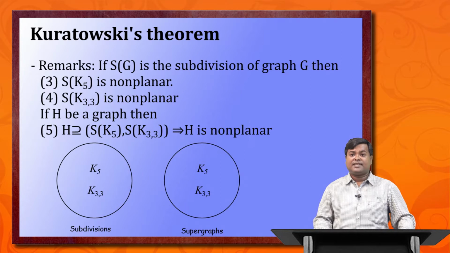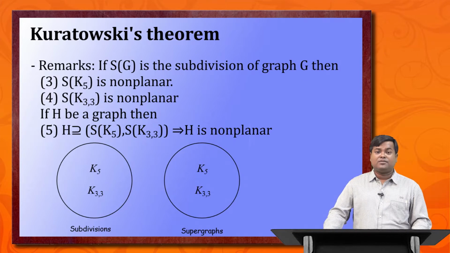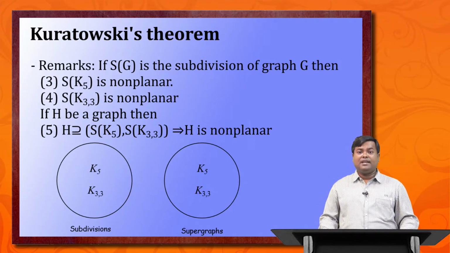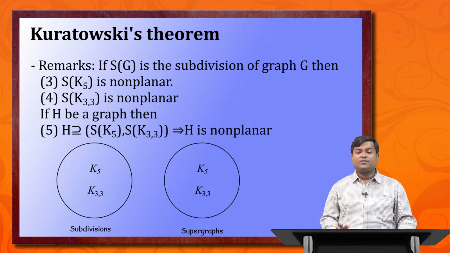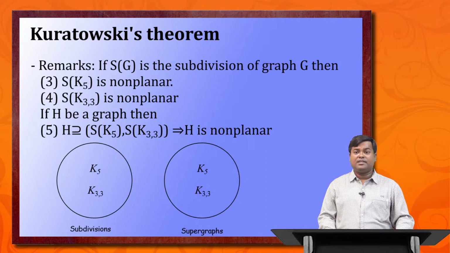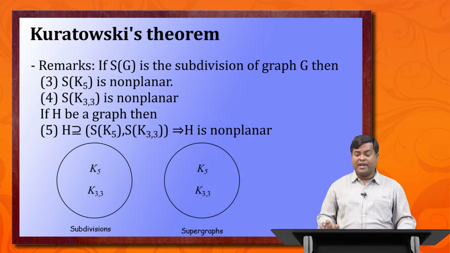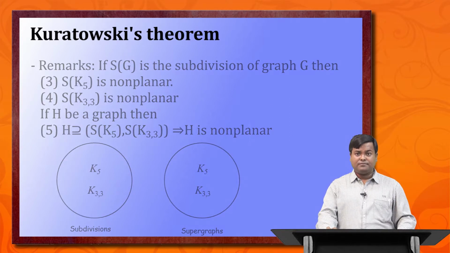Similarly, since K5 and K33 are supersets of themselves, we have also included K5 and K33 in the right hand circle. So now we have two different circles, and we have proved that the members of these two circles are basically non-planar, right?